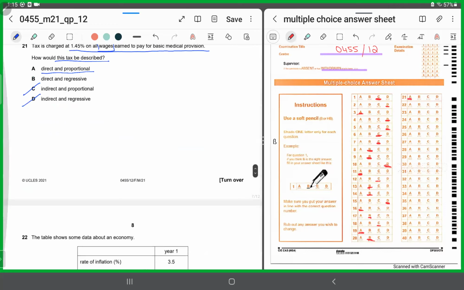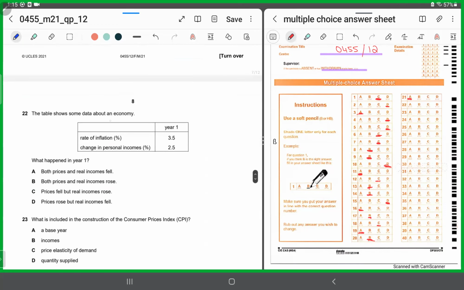Moving forward. 22. The table gives us some data about an economy. They've given us the rate of inflation 3.5%, the change in personal income 2.5%. What happened in year one? So the rate of inflation was 3.5%, the change in personal income was 2.5%. So your real income actually fell by 1%. So what happened? The real income fell, but the prices rose. So for 22, it has to be D.